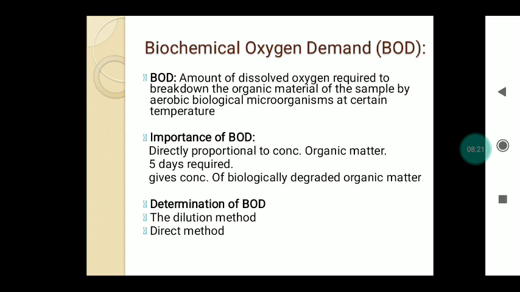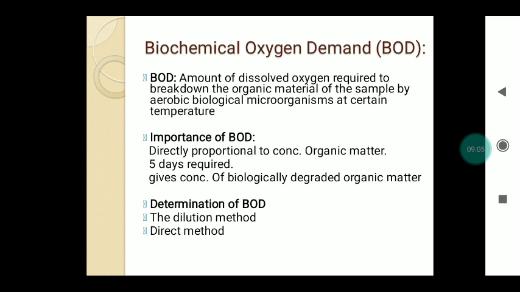So now we are going to discuss the biochemical oxygen demand, which is a chemical characteristic. First one is the BOD. So let us discuss what BOD is. That is the amount of dissolved oxygen required for the breakdown or decomposition of the organic material in a sample or sewage by aerobic biological microorganisms at a certain temperature. That means BOD is the amount of oxygen required for the bacteria to decompose or oxidize the organic matter which is present in a sewage under aerobic condition and certain temperature. That is the biochemical oxygen demand.